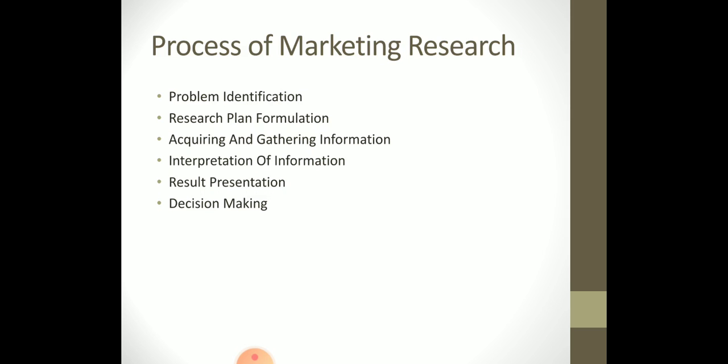That is number 1, problem identification. Number 2, research plan formulation. Number 3, acquiring and gathering information. Number 4, interpretation of information. Number 5, result presentation. And last is decision making. So this is the marketing research process.